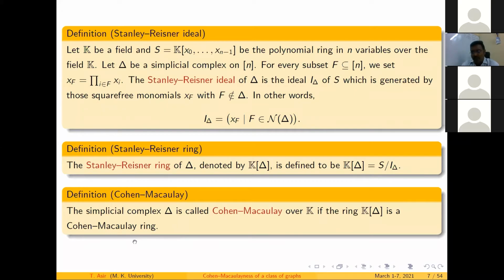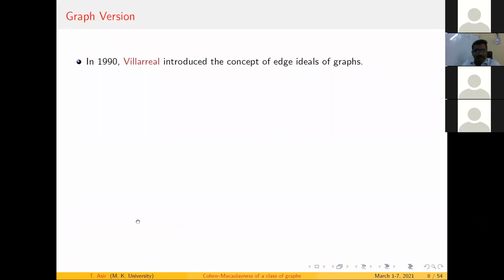If this ring is Cohen-Macaulay, then I am going to say the corresponding simplicial complex is Cohen-Macaulay over a field K. Okay, so initially I gave you some basic definitions about ring theory, and then I moved on to simplicial complexes, and finally I arrived at graph theory. So I wanted to connect all these three. So let me start with graph theory.